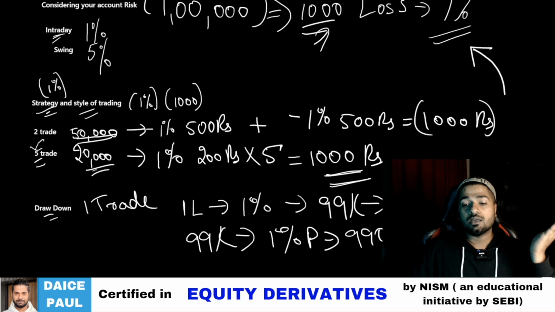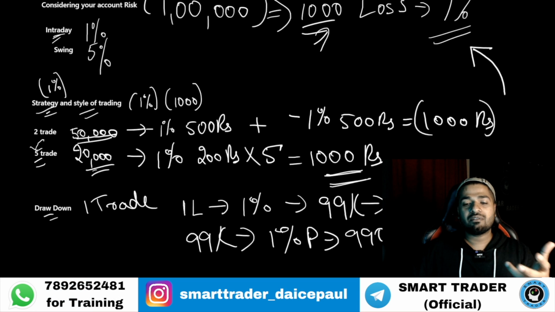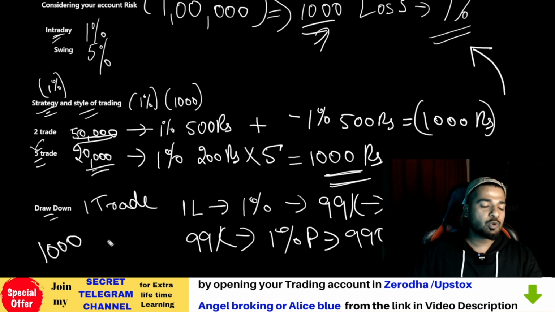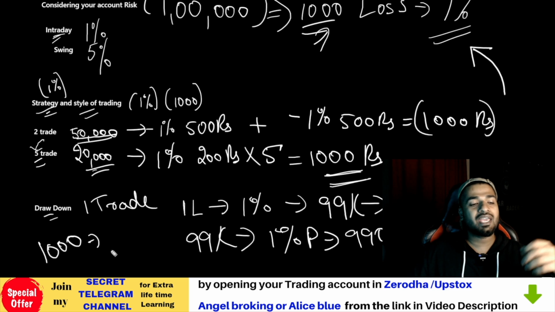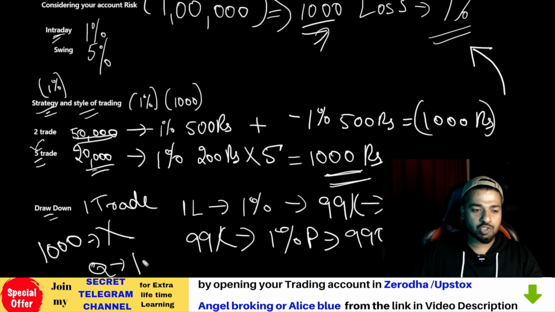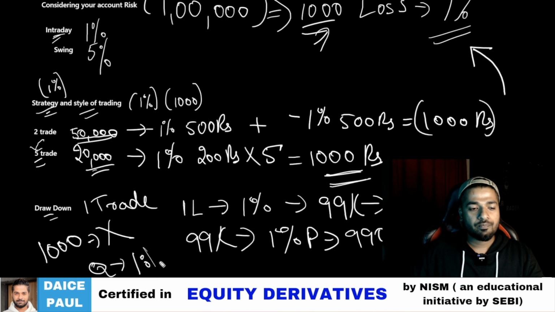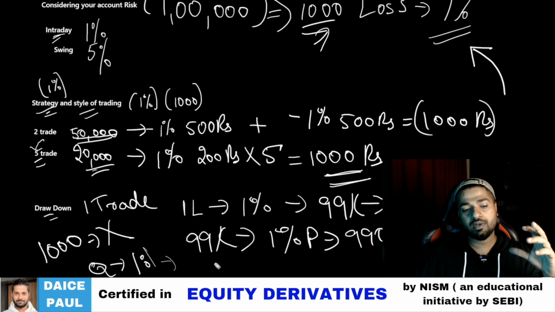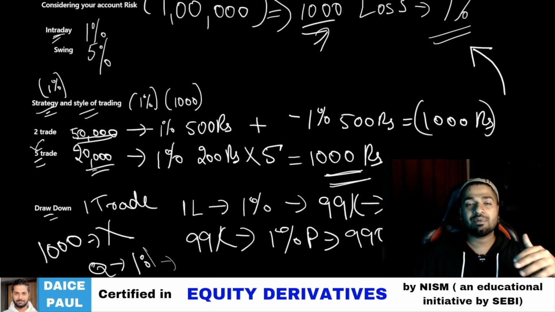And the buying power is reducing. If you have to make 1,000 rupees, then you have to make more than 1%. So that is not right. So you should almost use the same quantity. If you are going based on your risk reward ratio, let's say 1:1, your quantity should be the same. If you decrease your quantity because of losses, that is a mistake happening because of your setup.